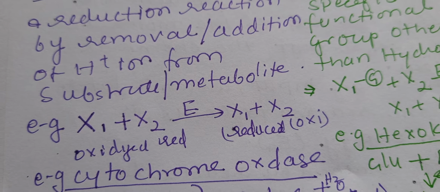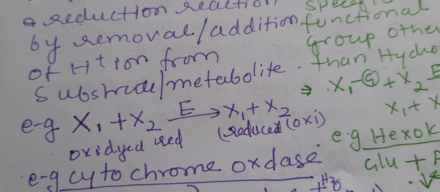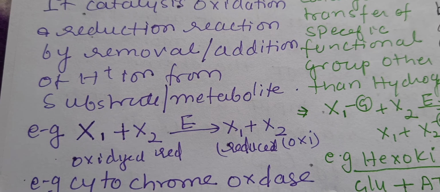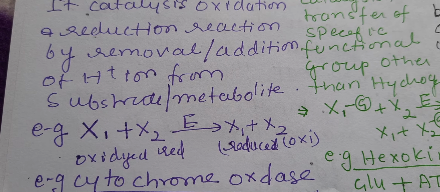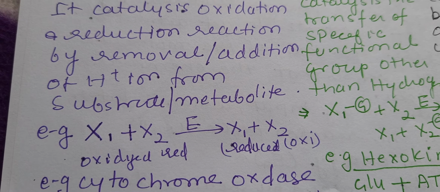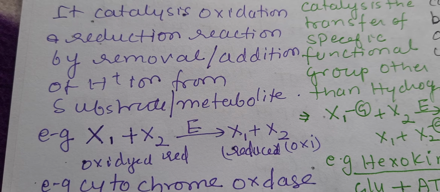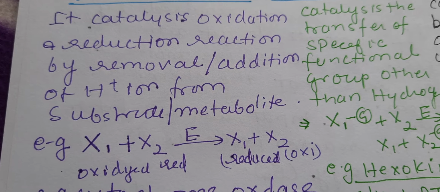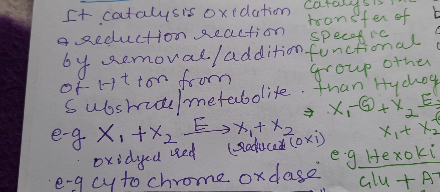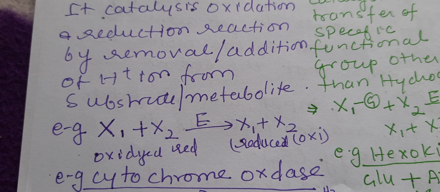So just to explain to you, X1 and X2 are the substrate, and the enzyme is either removing the electron, or adding the oxygen, or adding the hydrogen. If you look at the substrate A, which is in the oxidized state, hydrogen is removed from that by the enzyme, and now the X1, if you see in the product, is converted into the reduced form. So on the left hand side it is the substrate, whereas on the right hand side it is the product.